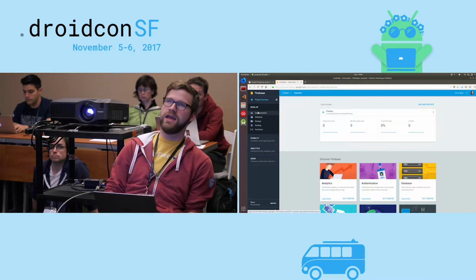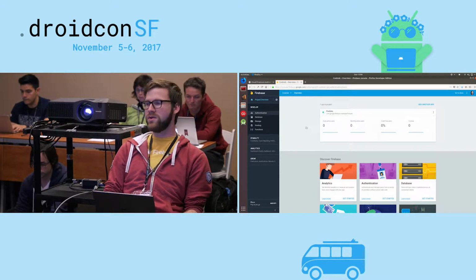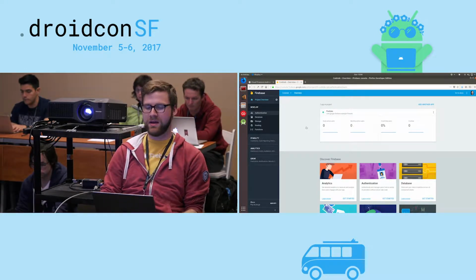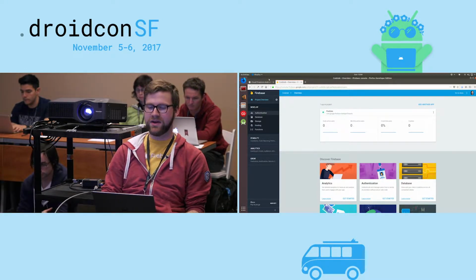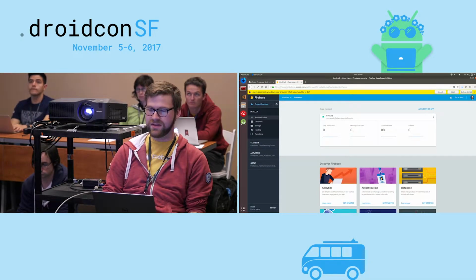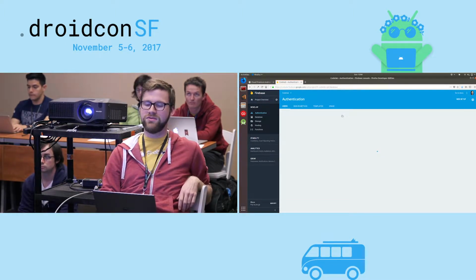All right, so in our Firebase project, go to the Authentication tab. This is where, if you were going to add Twitter auth, Facebook auth, all of those magical things, you would go in here and enable those. In this case, all we care about is email password authentication. If you want to enable all of those, you could.